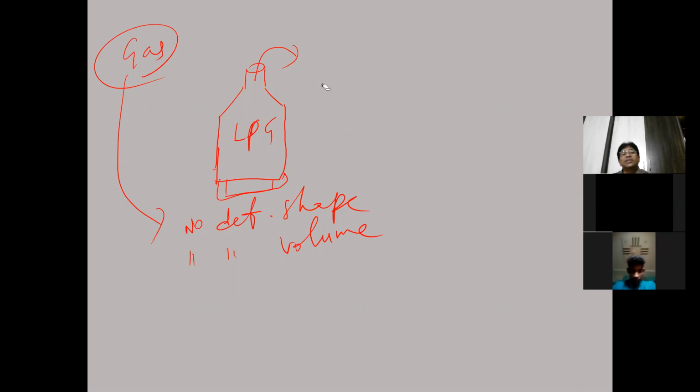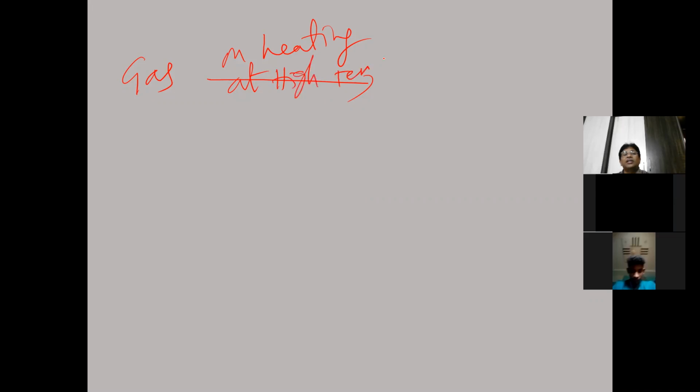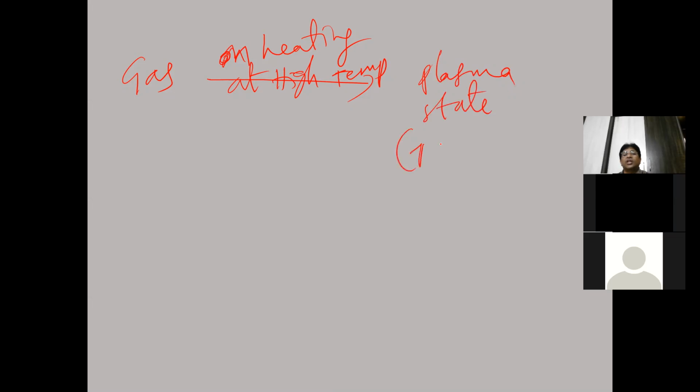So it's about liquids, solids, and gases. Now the next type we have is plasma. Suppose you take a gas. When you heat the gas at very high temperature, what happens? It will change into the plasma state. This plasma state is called the fourth state of matter.